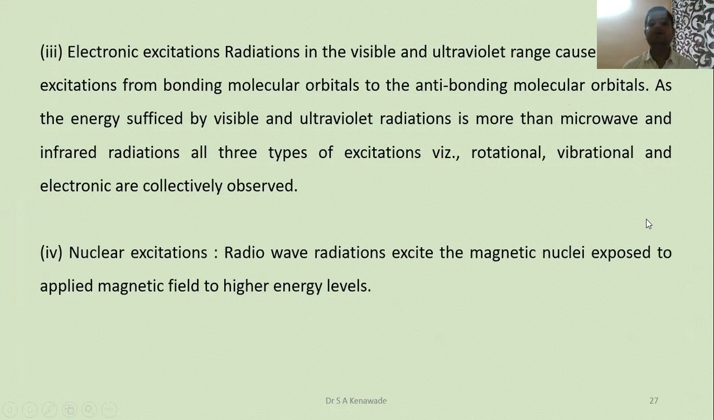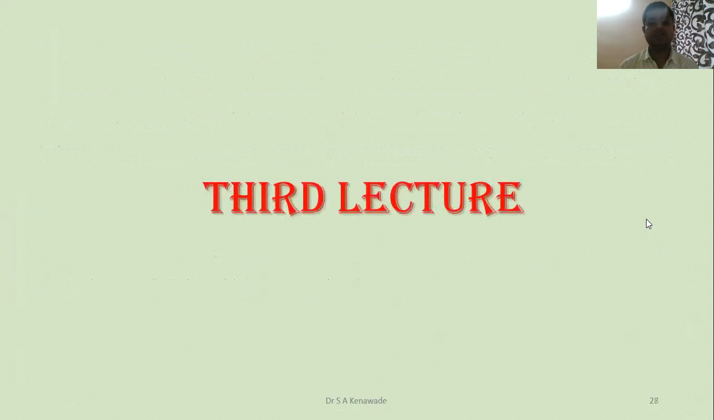Then the fourth one is nuclear excitation. Radio wave radiation excites magnetic nuclei exposed to an applied magnetic field to a higher energy level. If radio waves bombard the molecule, then the atoms having nuclei such as H1, phosphorus 31, etc., which we call magnetic nuclei, can undergo nuclear excitation to the higher energy level.